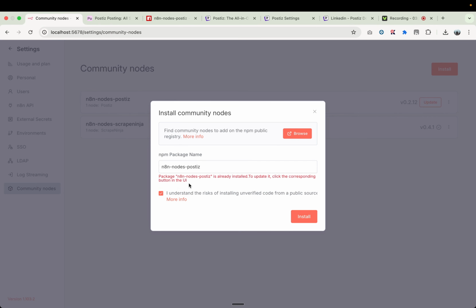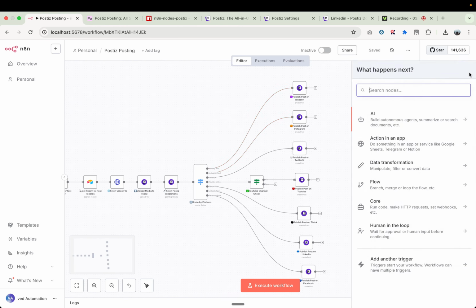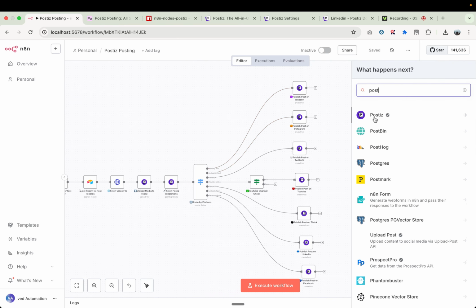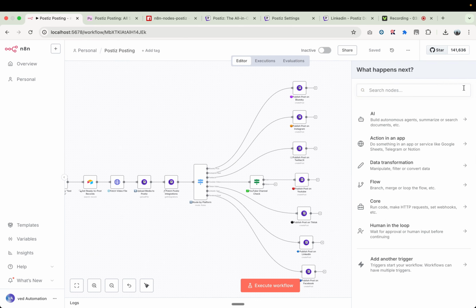Right now I have already installed it, that's why it gives me this error. But in your case, once you install it, go back here, click here and search for the node, and we have the Postiz node here, and here are the different actions we can add, right? So this is how you can do it.